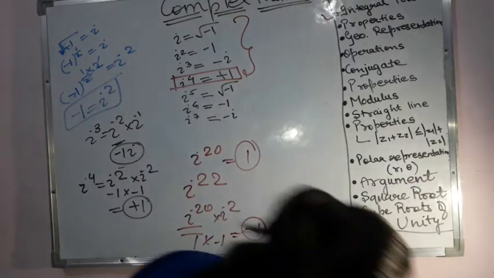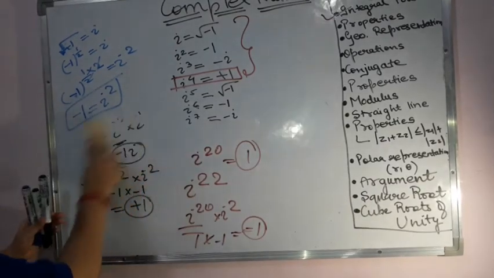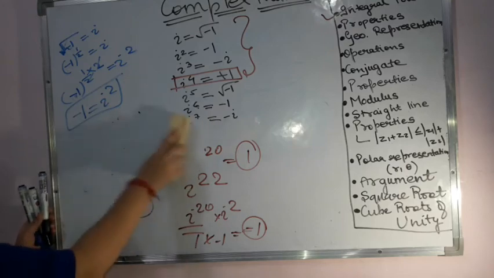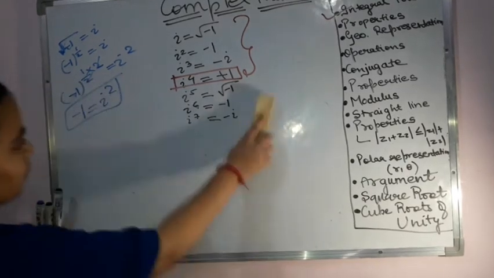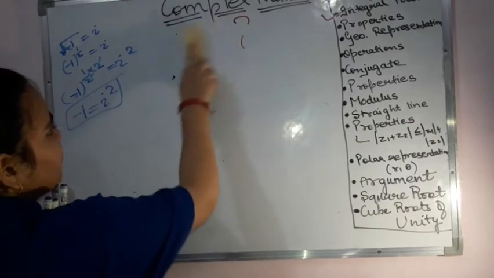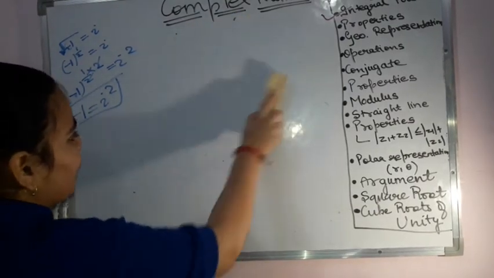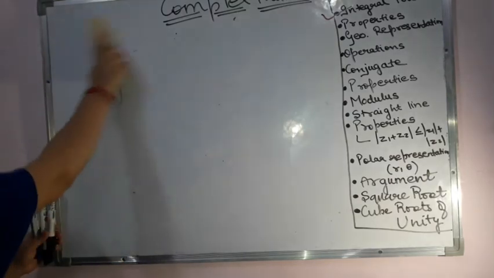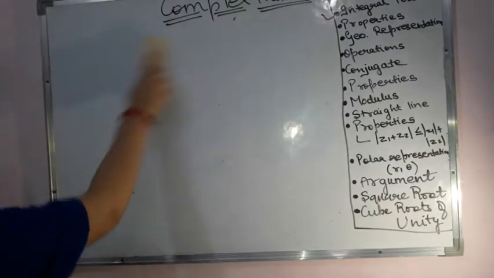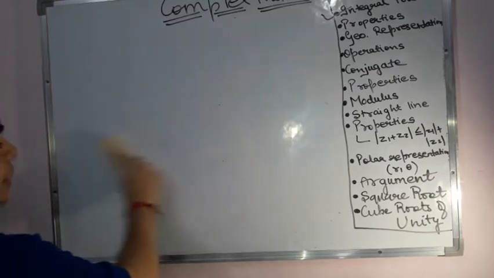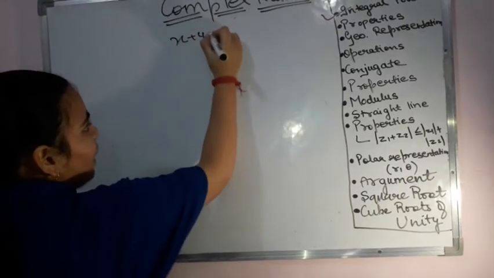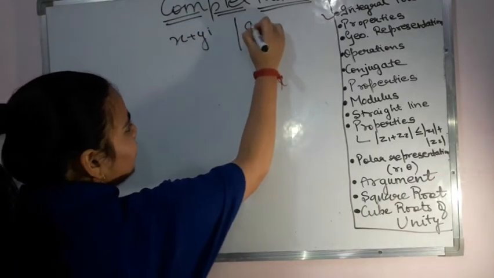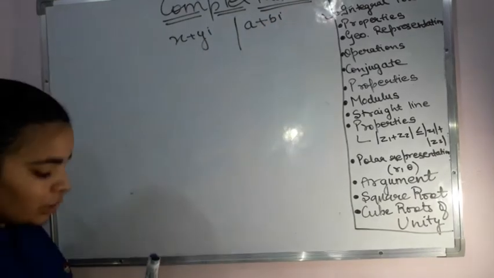Now, after the integral powers, we have the properties of complex numbers. Before starting with the properties of complex numbers, let us quickly see one more thing, and that is how we represent complex numbers. Like the general form of representation of whole numbers is simple digits, but how to represent complex numbers? The general form is x plus yi, or you can even write it as a plus bi. This is how you generally represent it.